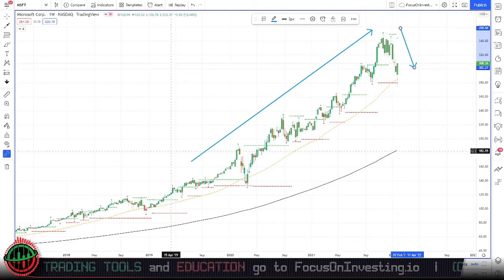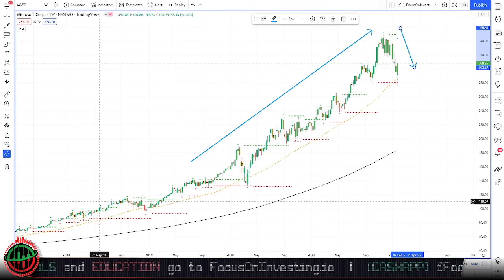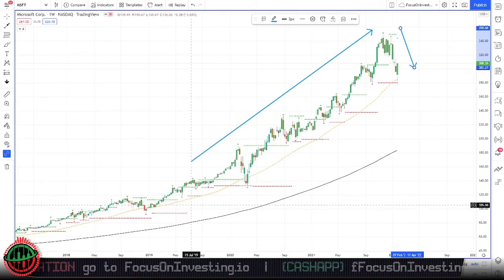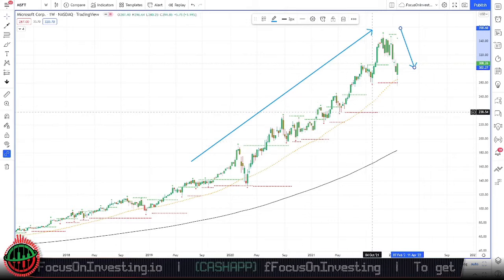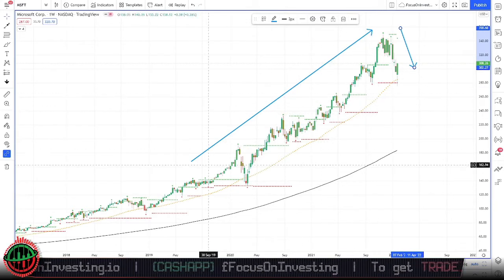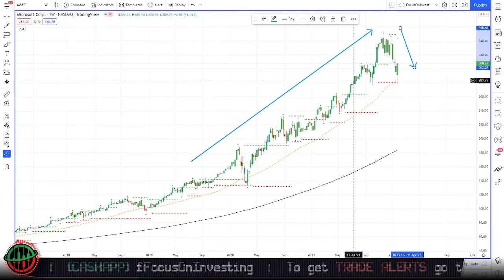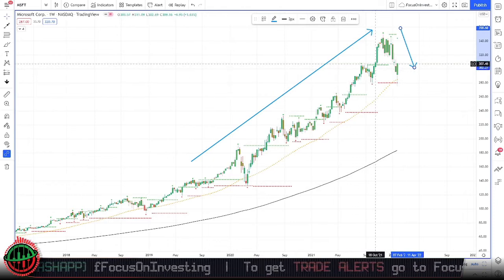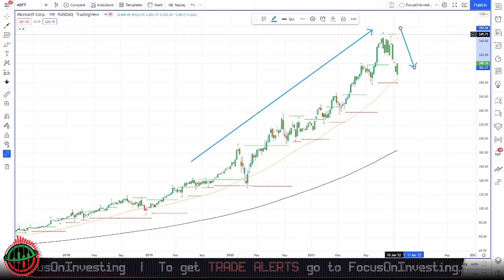We can see that the trend filter is continuously green. We do have the odd spots of red. A green trend filter means that price has bullish action. If we look at our key weekly support and resistance levels, represented by the green dotted line and the red dotted line, we can see that price is generally above the majority of our support and resistance levels. However, we can see one here that price is below, and we can also see one here that price is below. This will represent our all-time highs.